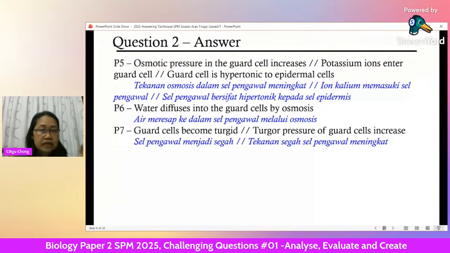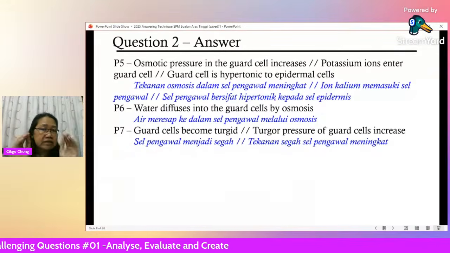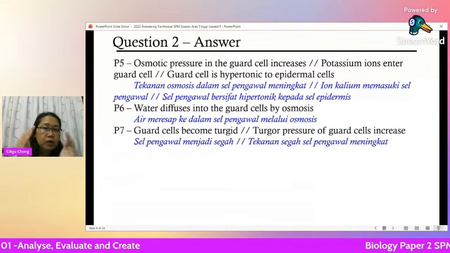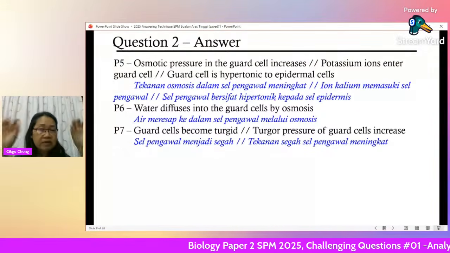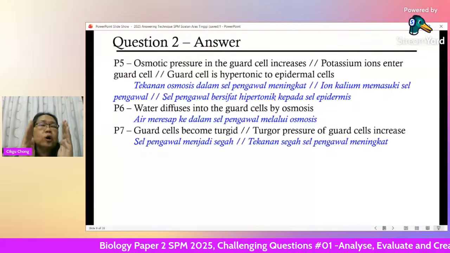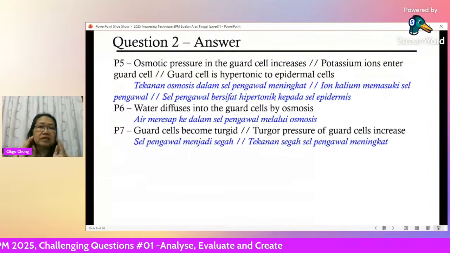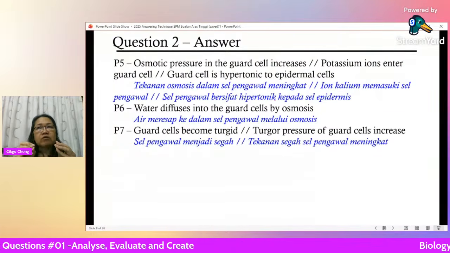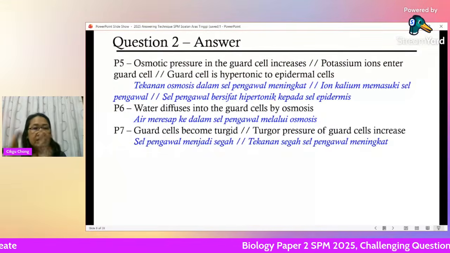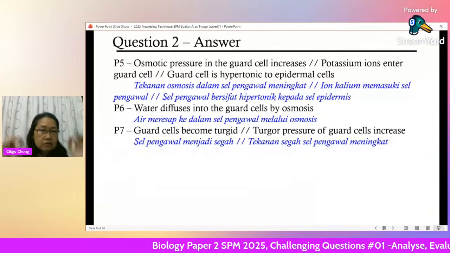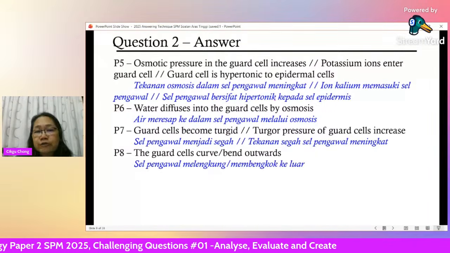So there's a lot of pressure. And because of the thickness of the guard cells, you know the thickness of the guard cell wall, the one that is facing the stoma is thicker compared to the outer side. So that causes your guard cell, when it expands and becomes turgid, to have uneven extension for the inside and outside. The inside will expand less compared to the outer side. So as a result, the guard cells will curve or bend.